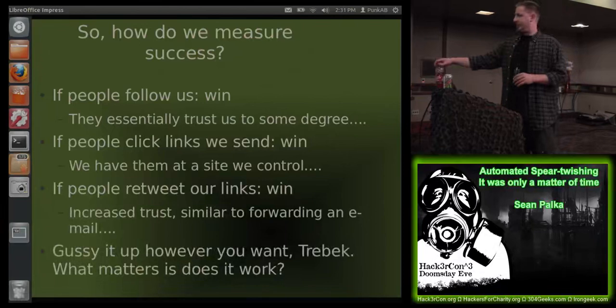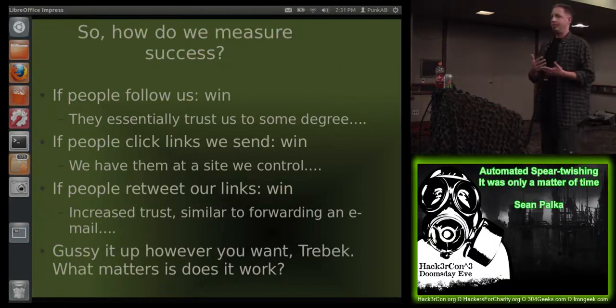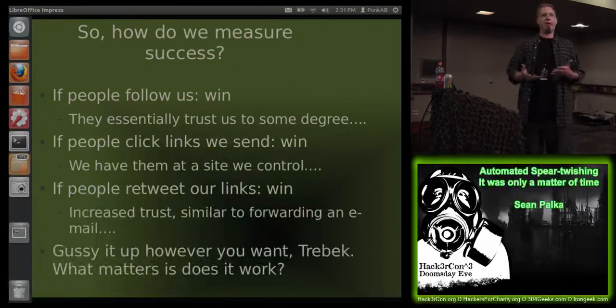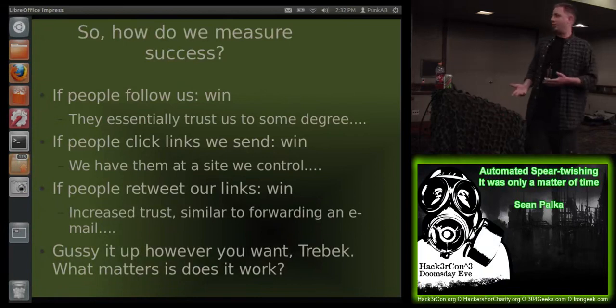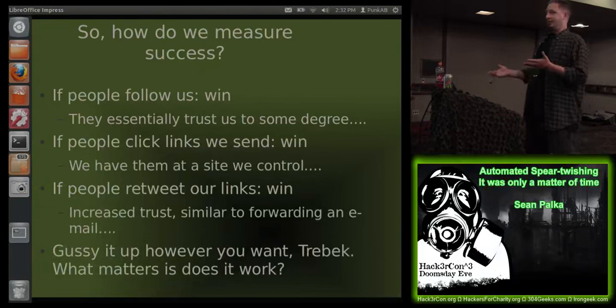And here's how we're going to measure success. If people follow us, we win, because you have basically gained their trust and you can tweet things out to them and they might click on links down the line as well. If people click on a link that we send, again, we win because we've got them at a resource that we control. If anyone doesn't think that's dangerous, I invite you to go talk to David Kennedy later. If people retweet our links, again, we win as well. It's the same sort of situation as forwarding a malicious email to someone. That email gains the trust of the person that is forwarding, so people who trust that person now trust that email a little bit more. So the question is, does it work?